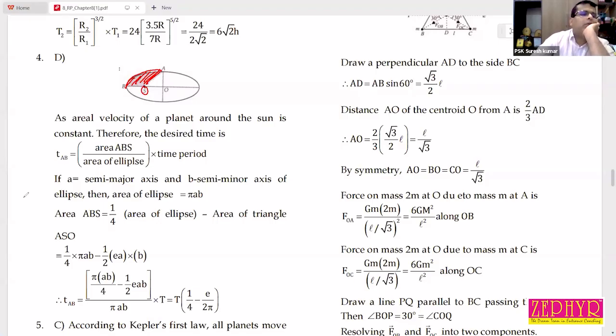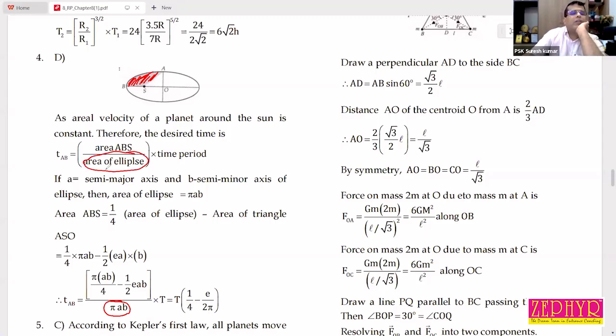Area of the ellipse is pi into R1 into R2, that is pi AB. See, in the denominator it is pi AB. You need to find the area of the shaded portion. The denominator pi AB is the total area of the ellipse.